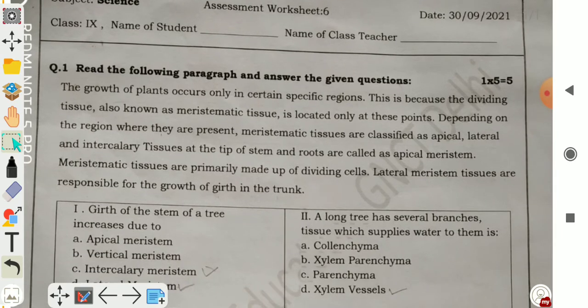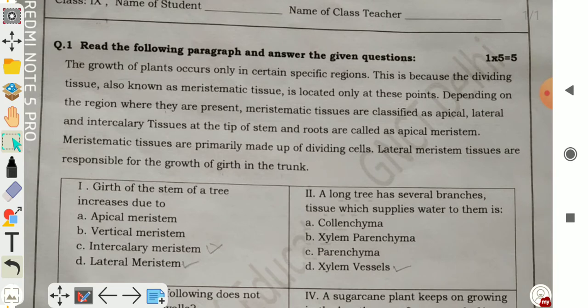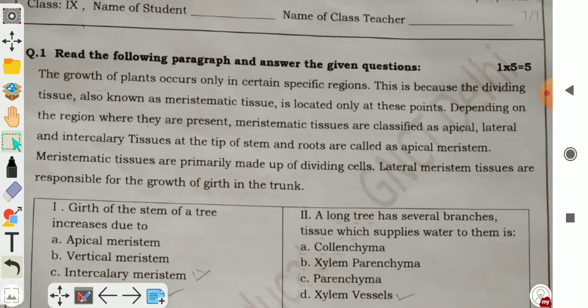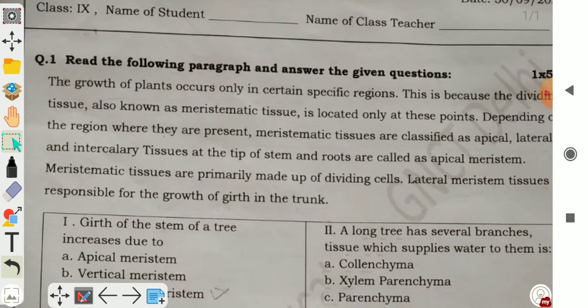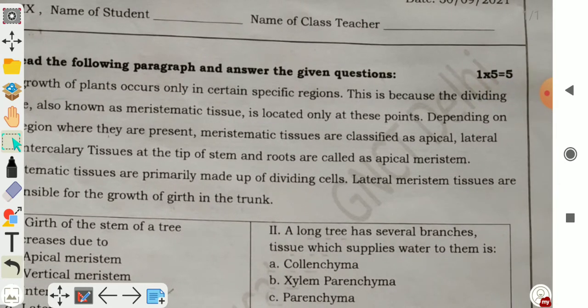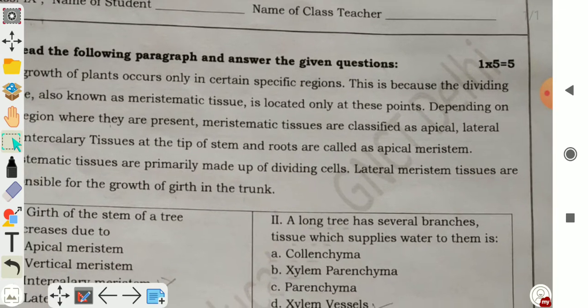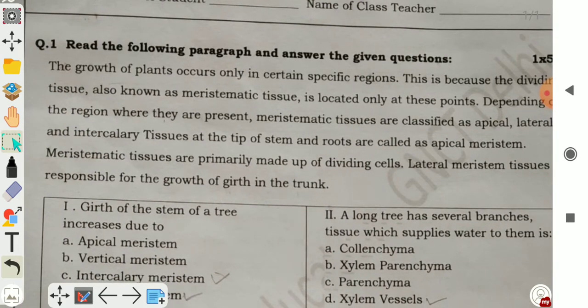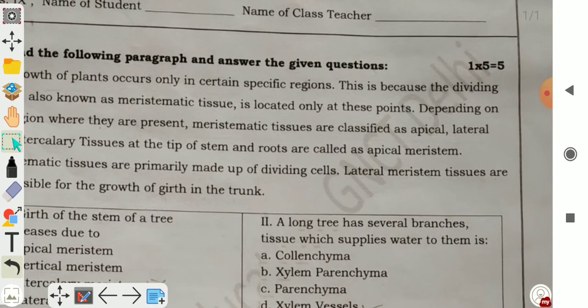Here a paragraph is given to you, and some questions are given on this paragraph. MCQ questions are there. So first of all we will read this paragraph. The growth of plants occurs only in certain specific regions. This is because the dividing tissue, also known as meristematic tissue, is located only at these points.